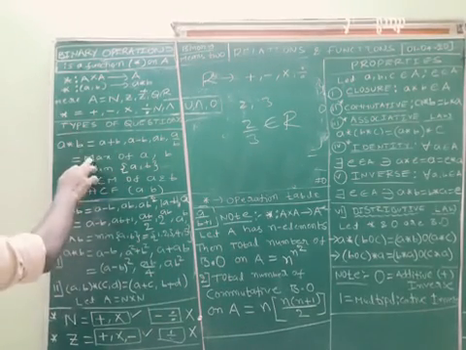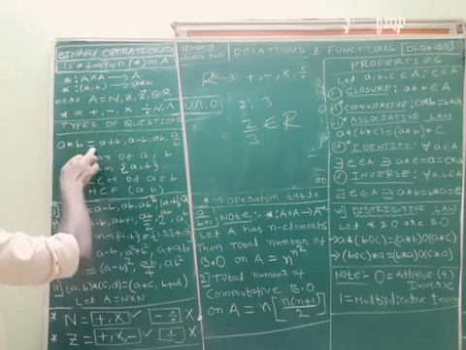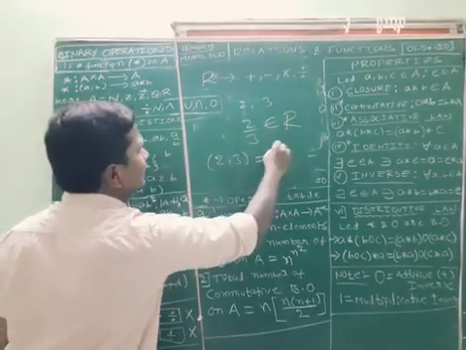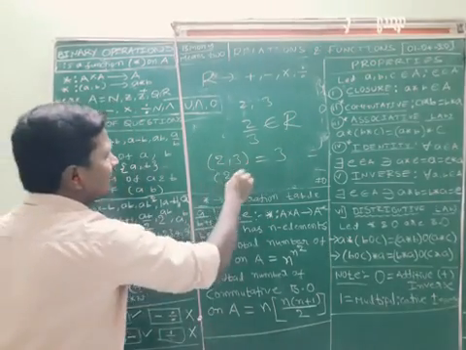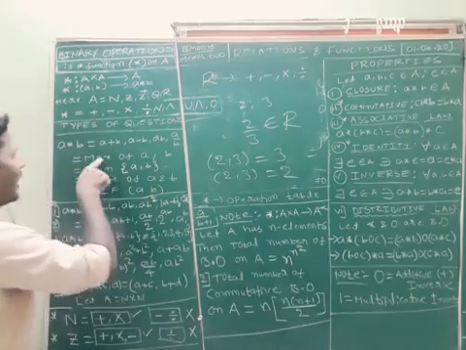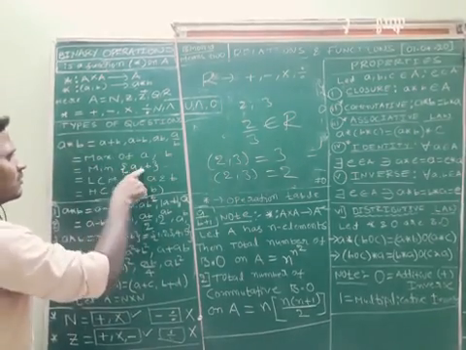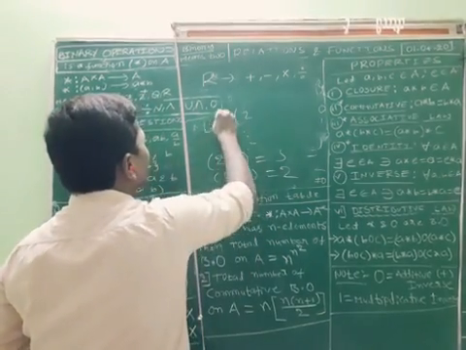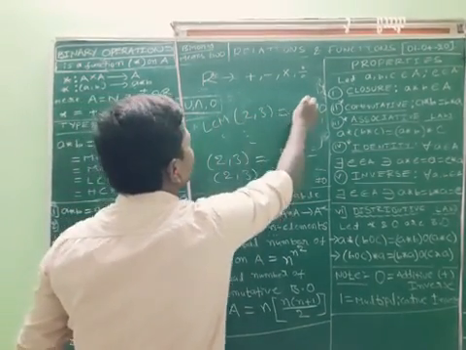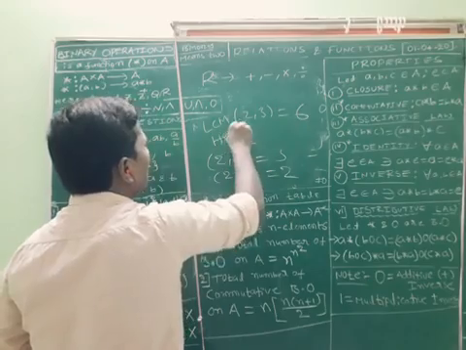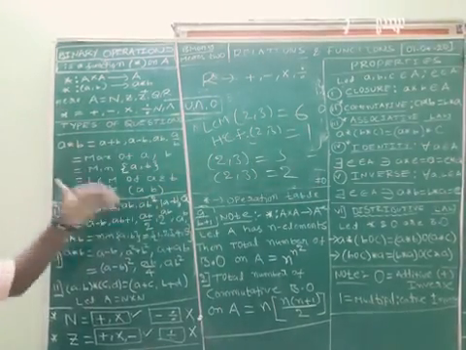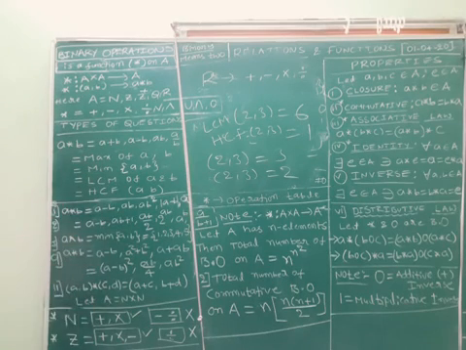See, they may ask different types of questions. Maximum of two numbers: what is the maximum of 2, 3? 3. What is the minimum of 2, 3? 2. Like that, maximum of a, b, minimum of a, b, and LCM. What is LCM? LCM of 2, 3 is 6. HCF, highest common factor of 2, 3 is 1. This type of questions are there. We'll discuss one by one. Up to here I explained.